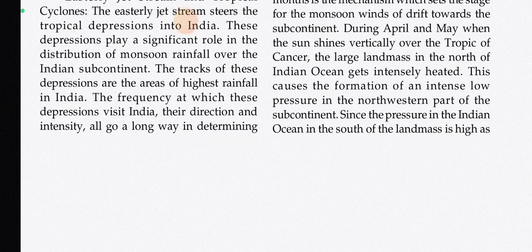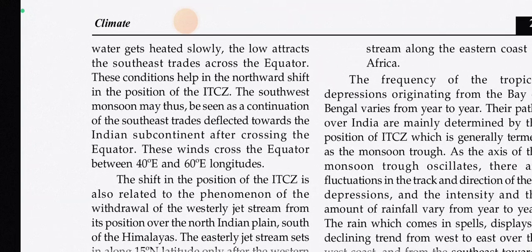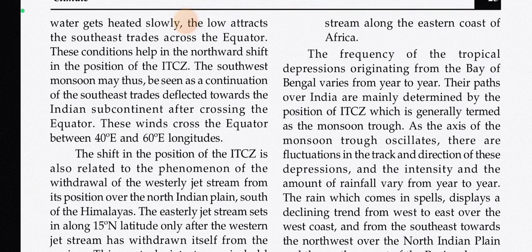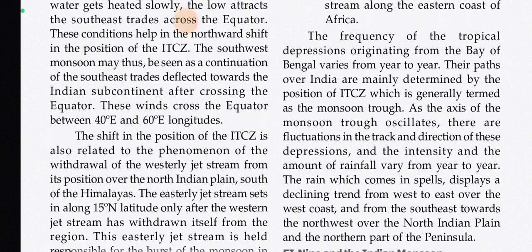Since the pressure in the Indian Ocean in the south of the landmass is high as water gets heated slowly, the low attracts the trades across the equator. These conditions help in the northward shift in the position of the ITCZ. The southwest monsoon may thus be seen as a continuation of the southeast trades deflected towards the Indian subcontinent after crossing the equator.